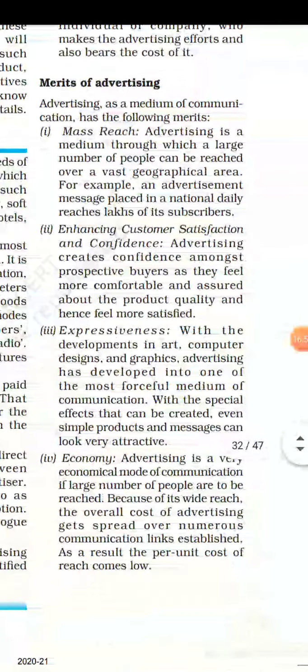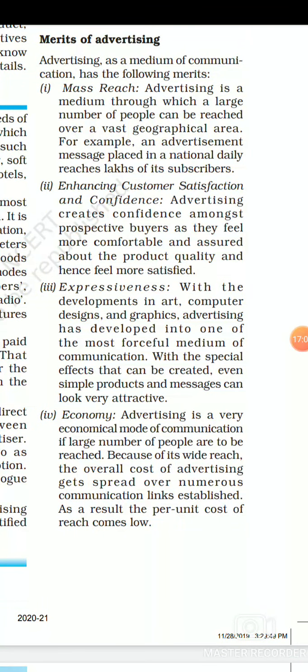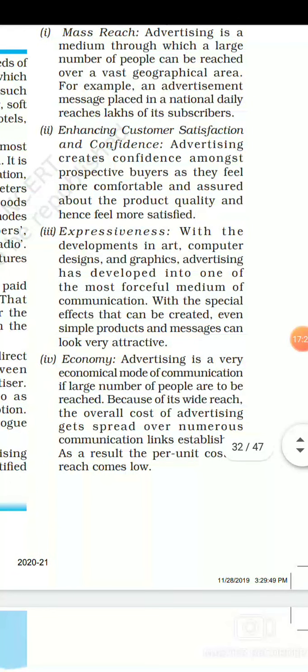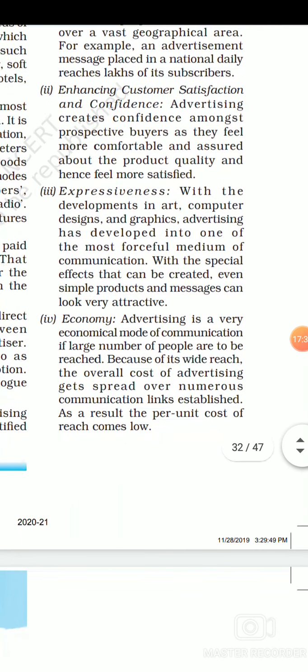Next we have the merits of advertisement. The first advantage of the advertisement is mass reach. Mass reach basically says that advertisement is a medium through which a large number of people can be reached over a vast geographical area. राइट, it means एडवर्टाइजमेंट के एडवांटेज क्या है कि एक कॉमन टूल तो है, लेकिन this is a common tool by which we are able to reach our product to a larger number of people. Right, so next is enhancing customer satisfaction and confidence. When we advertise our product and when we create the advertisement, at the same time it is also creating confidence among the buyer, as they feel they are comfortable about the product quality and they are more satisfied.